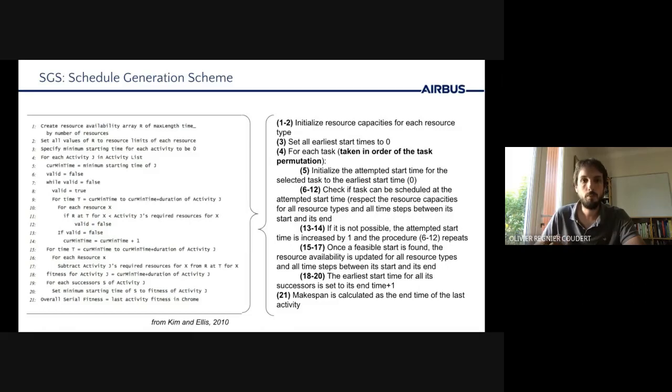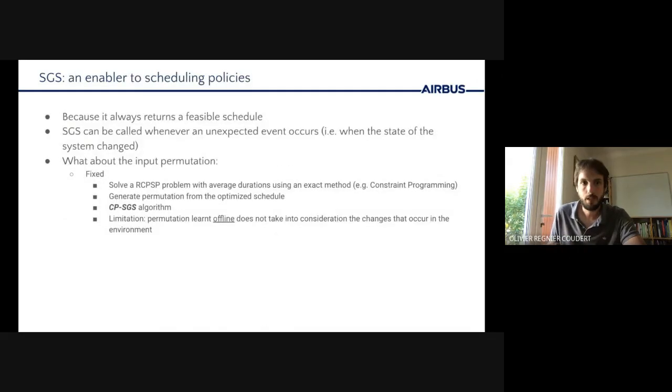Of course, because SGS handles the resource capacity and precedence constraints, there is no guarantee that a task placed before another is started earlier. So because SGS always produces a feasible solution, we can create scheduling policies around it. But for this, we need a strategy around the input permutation, or the task ordering. First, we can use a fixed permutation.